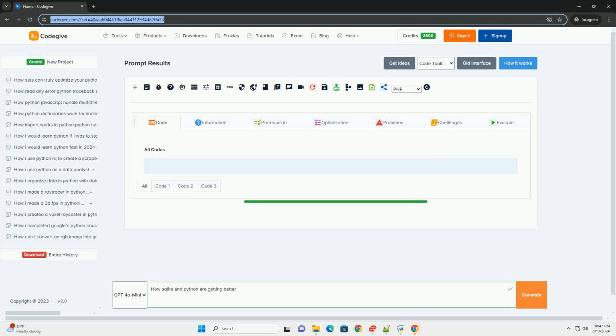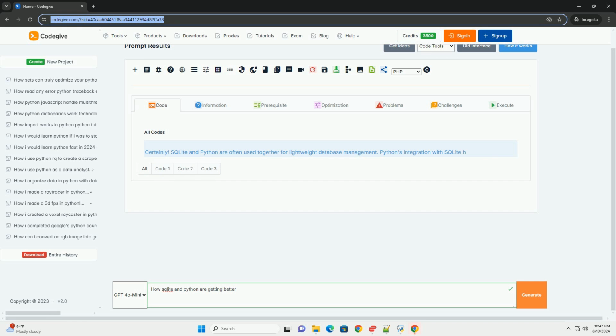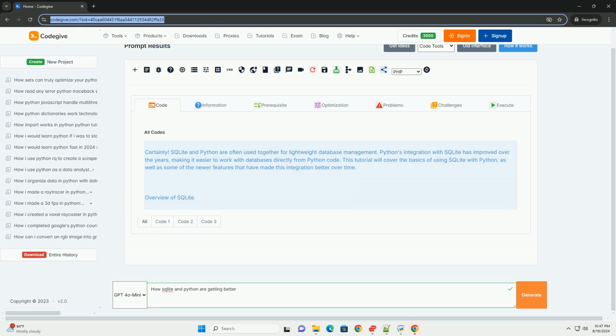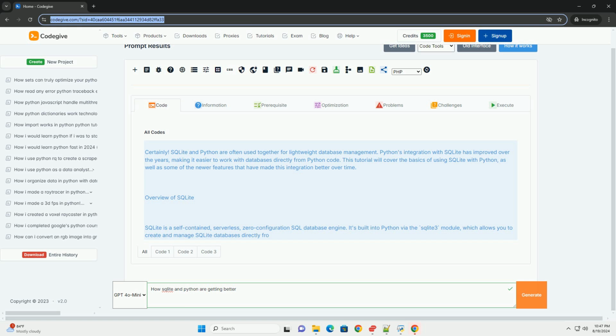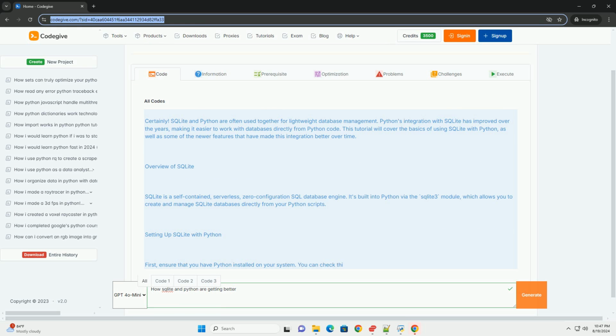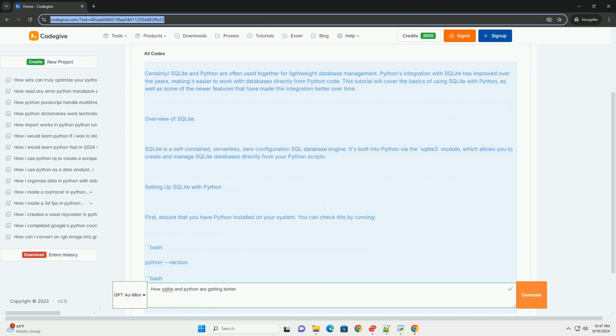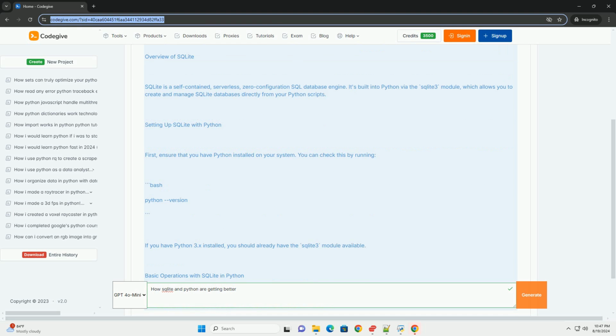Certainly. sqlite and Python are often used together for lightweight database management. Python's integration with sqlite has improved over the years, making it easier to work with databases directly from Python code. This tutorial will cover the basics of using sqlite with Python, as well as some of the newer features that have made this integration better over time.